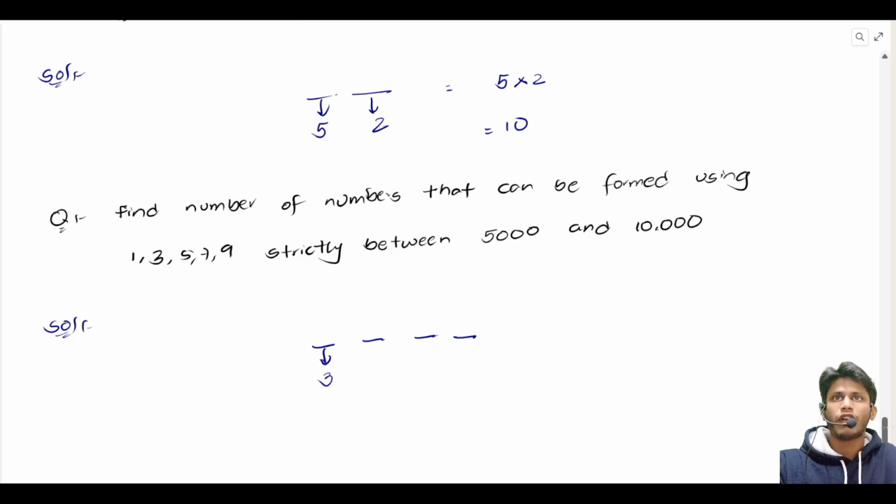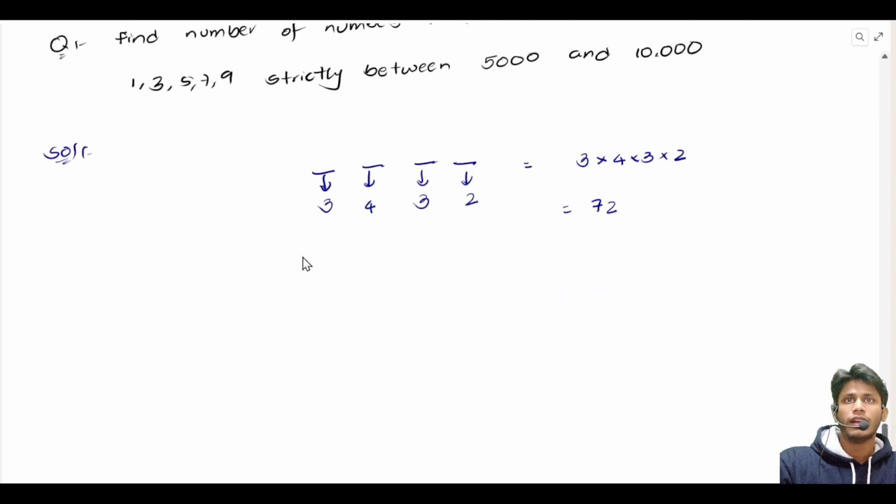Let us say we have chosen 7. So for the second position, we have got 4 possibilities to choose from. For the third position, we have got 3 possibilities, and for the last position, we have got 2 possibilities. So in total, we have 3 into 4 into 3 into 2 ways, that is 12, 6 are 72 ways to form numbers.